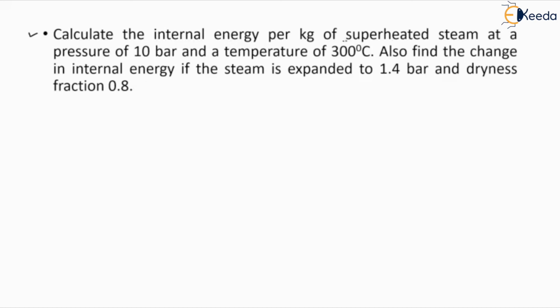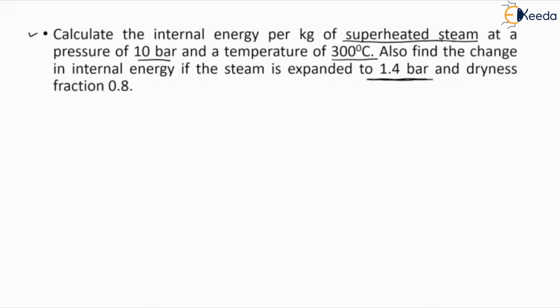You have to remember the type of steam here. We are considering superheated steam, maintained at pressure 10 bar and temperature 300 degrees centigrade.